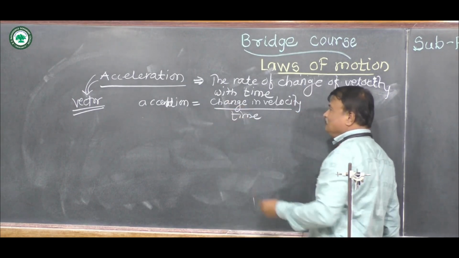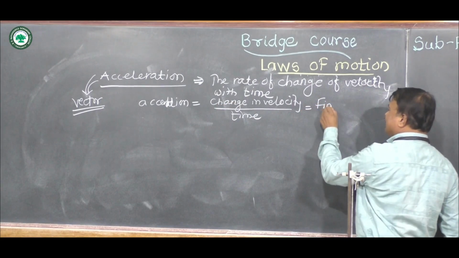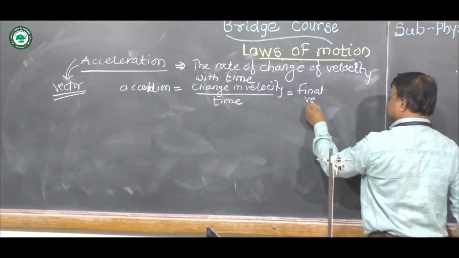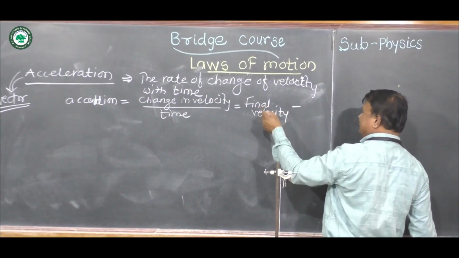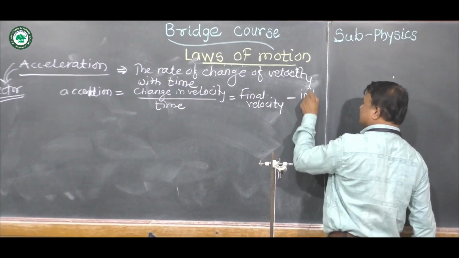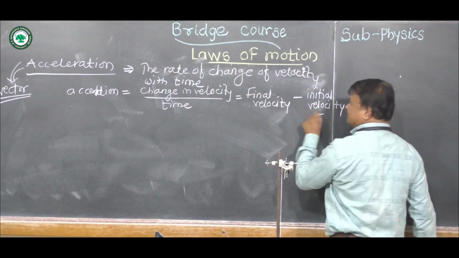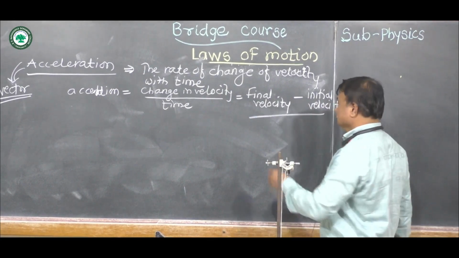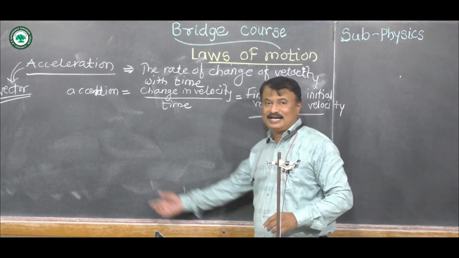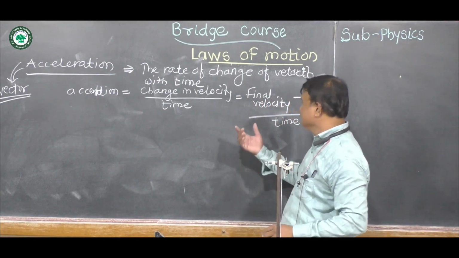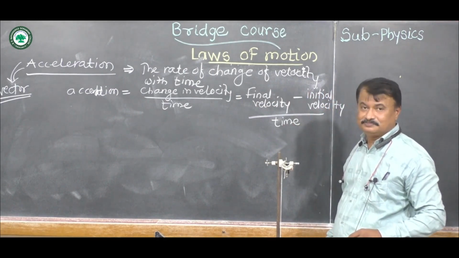Now, acceleration is equal to change in the velocity, meaning here we consider final velocity and initial velocity. So, final velocity minus initial velocity is the change in the velocity, upon time. So we get a new formula for acceleration: acceleration is equal to final velocity minus initial velocity upon time.